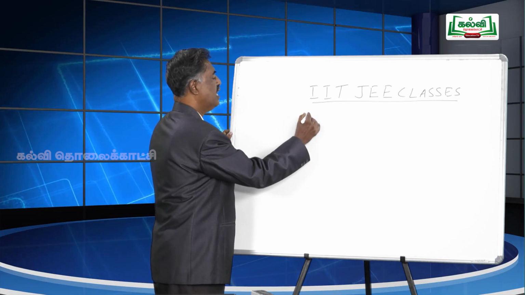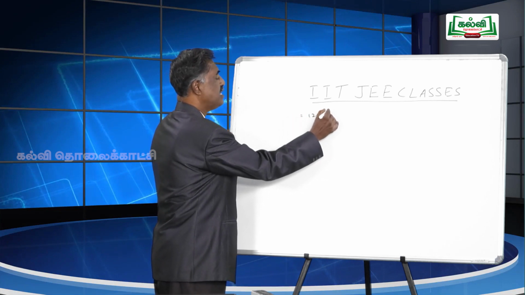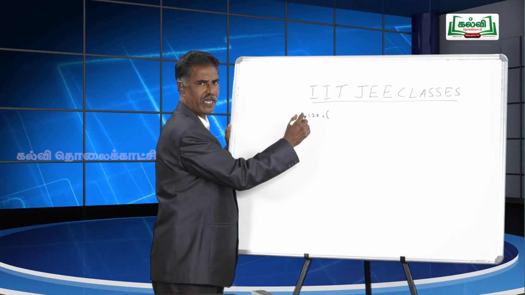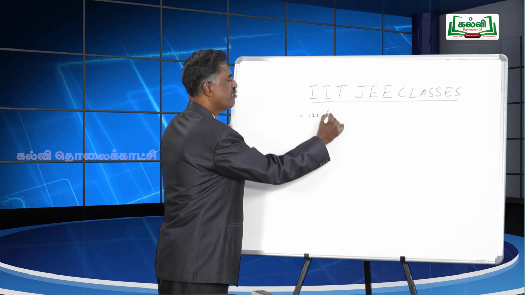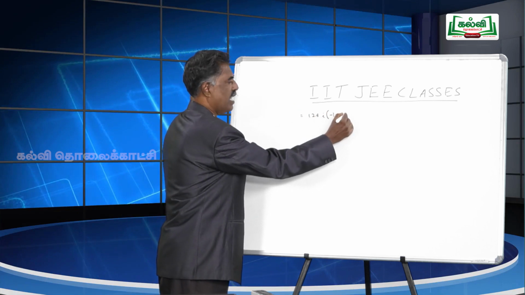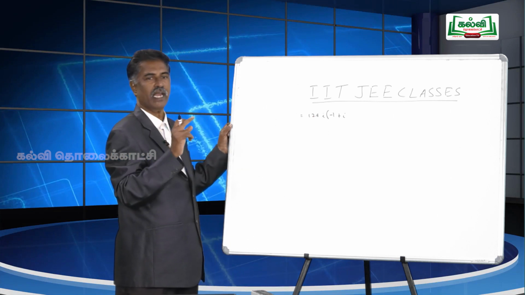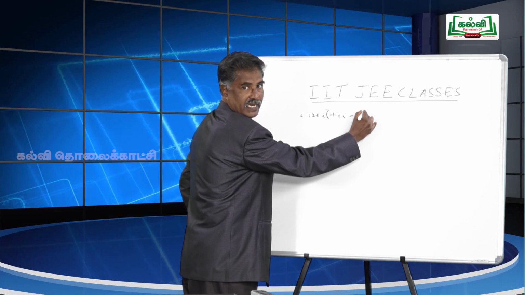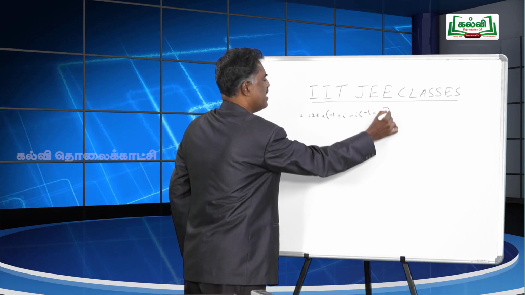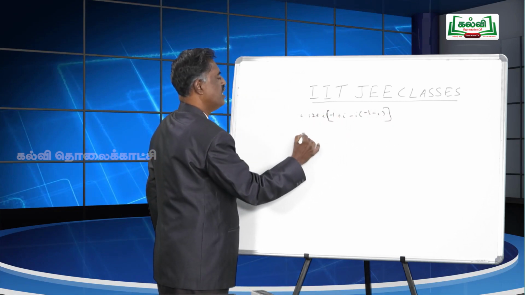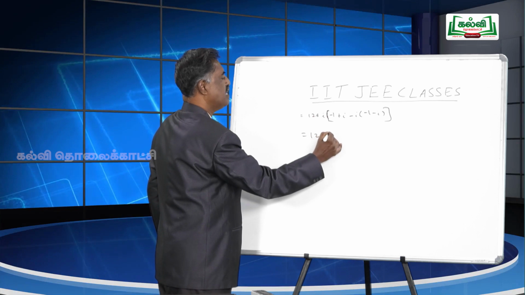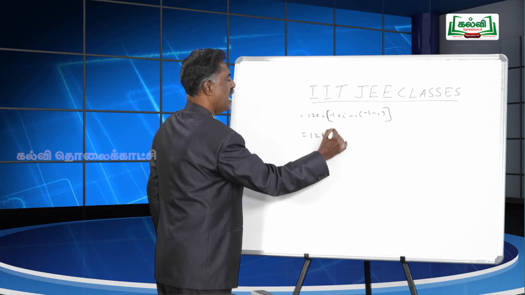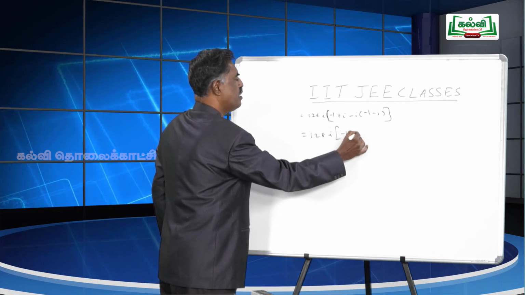So, we will take 128 i into the remaining, minus 1 plus i, and you have a minus also here, so minus i into (minus 1 minus i). You can simplify this now.